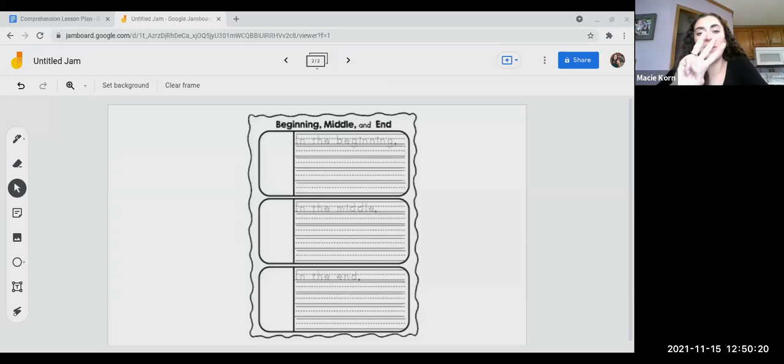So I want you to think about 3 events that happen in the story. One from the beginning, one from the middle, and one from the end, in that order, right? So we're talking about our plot in a sequence. So if the boy found a frog on his bed at the very end of the story, that needs to go in the ending section. So I'm going to write that here.